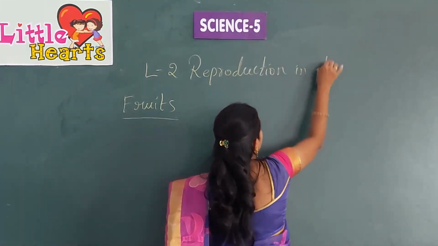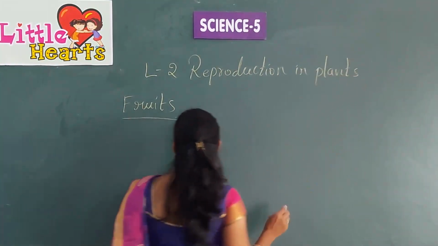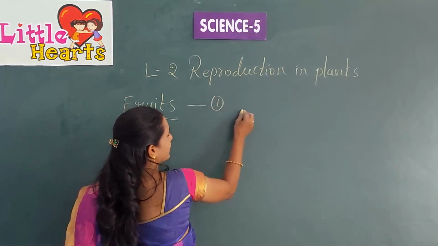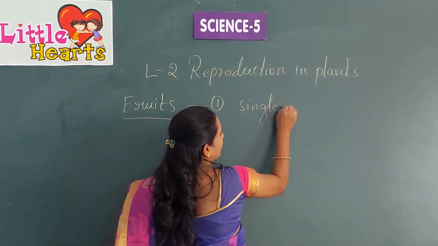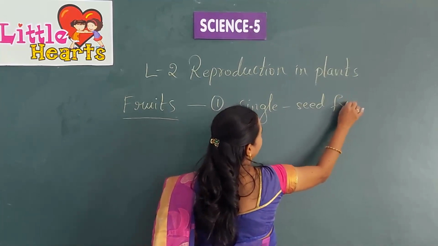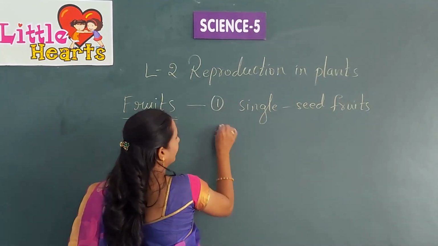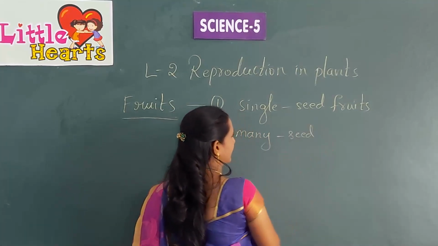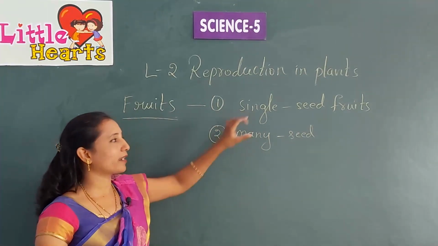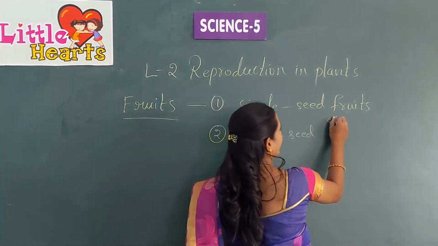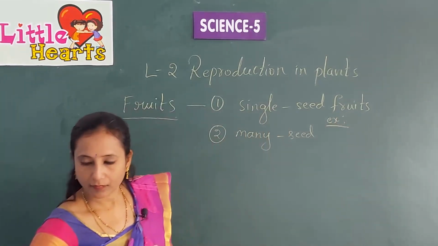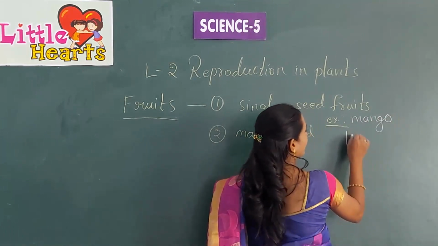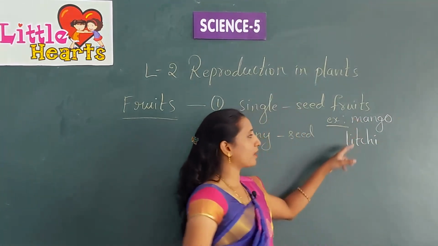Reproduction in plants is by flowers, right? So what are the kinds of fruits here? The first is single seed fruits, and the other is many seeded fruits. What are examples of single seed fruits? Mango is a single seed fruit. Mango and lychee, these two are single seed fruits.